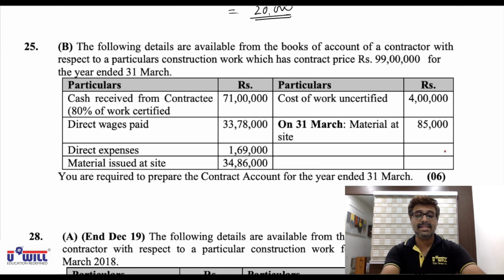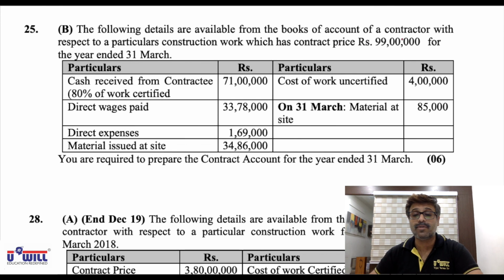They are exactly similar to the questions we have been doing in past lectures. Simple ones, basic ones, a lot of practice has been done. So you will all be trying on your own, and I will just make you do the markings. Look at it. The following details are available from the books of accounts of a contractor with respect to a particular construction work which has a contract price of 99 lakhs.